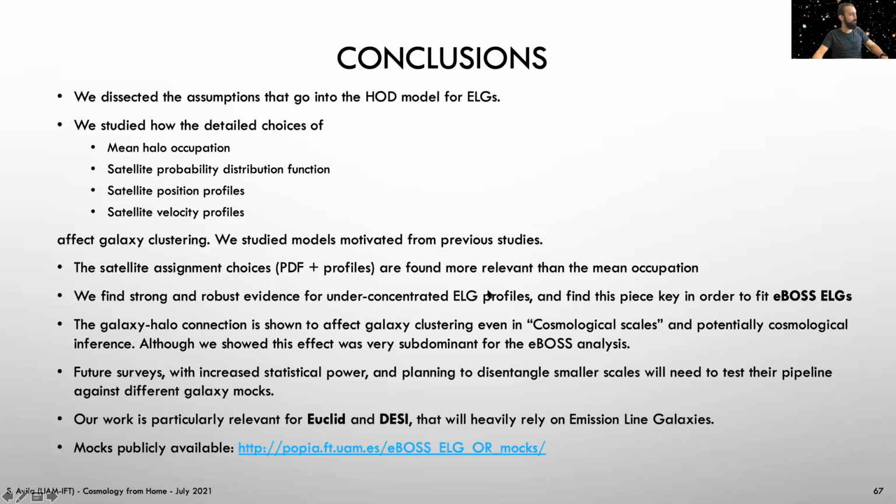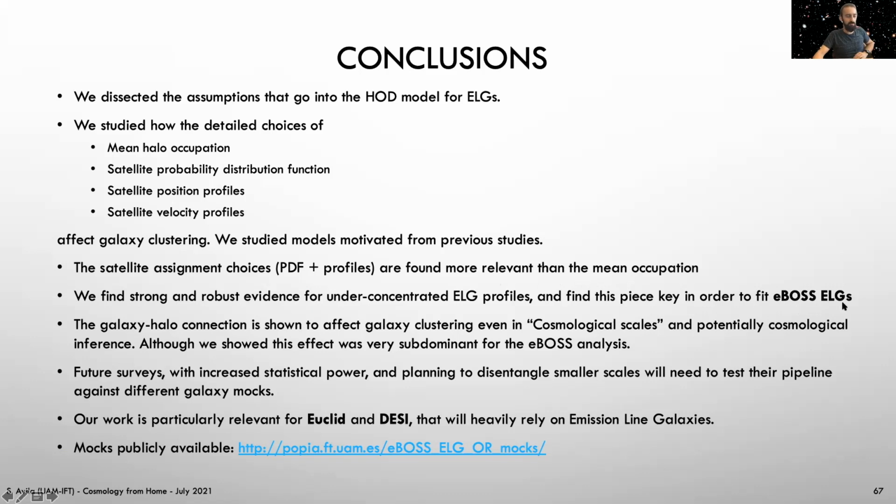To sum up, we have dissected the assumptions that go into the HOD model, in particular with a focus on emission-line galaxies. We have studied how the detailed choices of mean halo occupation distribution, satellite probability distribution function, satellite position profiles, and velocity profiles can affect galaxy clustering, motivating the different choices with previous observational and theoretical studies. Remarkably, we found that details on the PDF or the profiles can affect the clustering more than the shape of the mean halo occupation distribution.